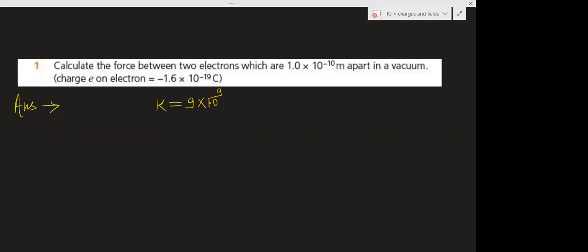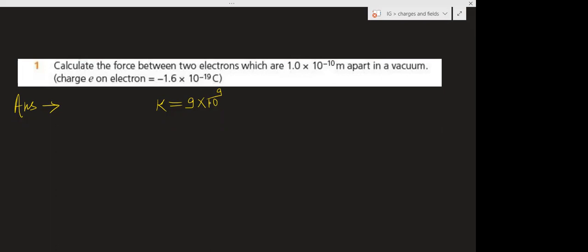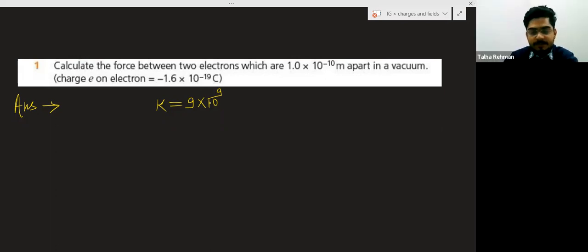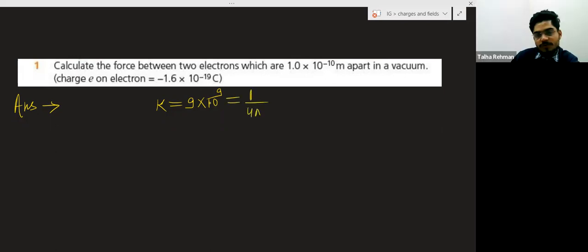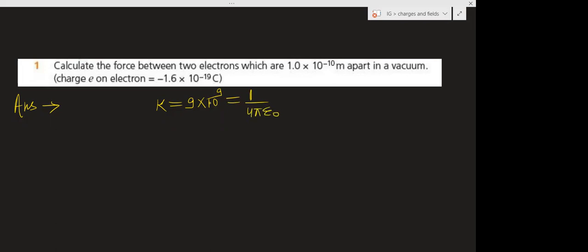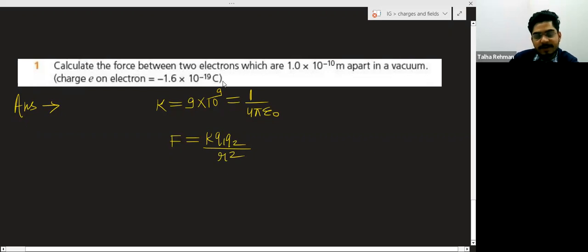K is 1 by 4 pi epsilon naught. And the force between the two charges is K Q1 Q2 divided by R square. Electrons are there and the charge on the electron is given.